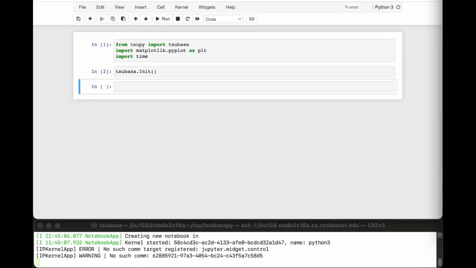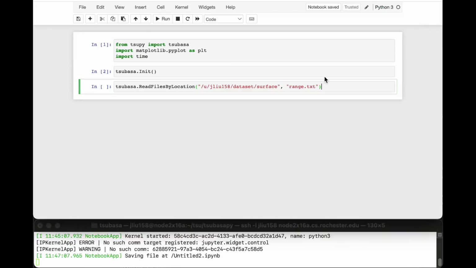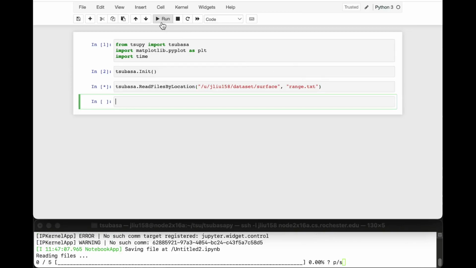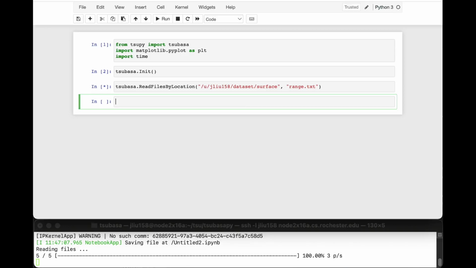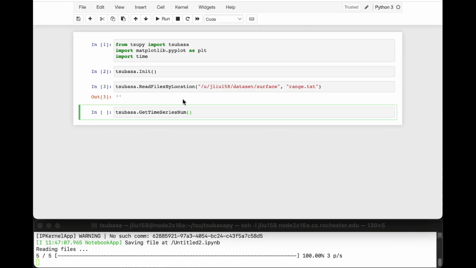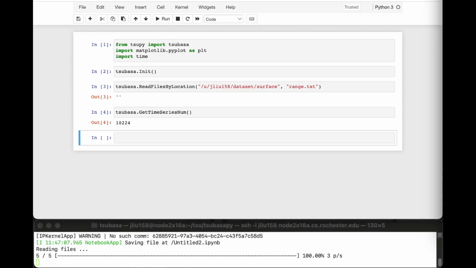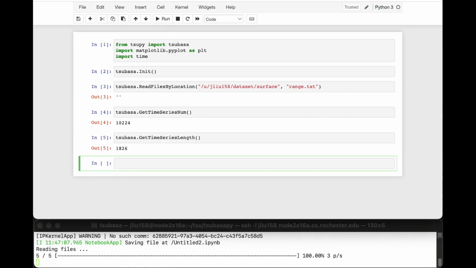Then the user needs to read data from files. Read files by location will read all netCDF files from a directory. The second argument is a file which lets the user specify a range of locations from the data set. There is a progress bar to show the progress for reading files. The user can know how much data is stored in the memory by calling these functions. getTimeSeriesNumber will return the number of time series. getTimeSeriesLength will return the length of time series.